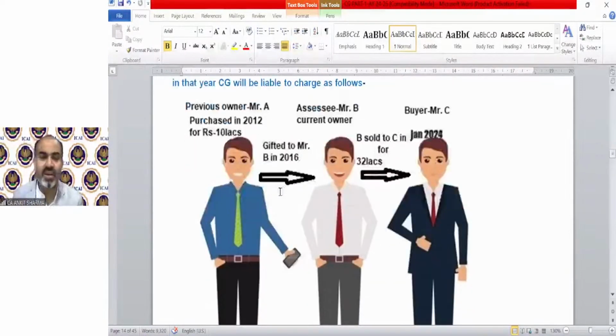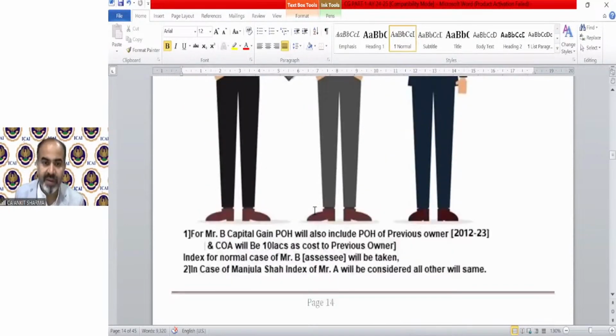So you can see the picture. The previous owner, Mr. A, purchased some asset in 2012 for rupees 10 lakh. This asset has been gifted to Mr. B in 2016. So the assessee is Mr. B, that is the current owner. So B has transferred this asset to Mr. C for 32 lakh in January 2024. So he is the buyer. So the clarification says for Mr. B, capital gain: